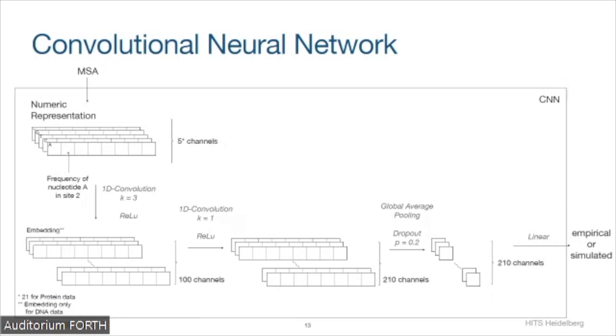So what we get for DNA alignments are 5 vectors corresponding to the 4 nucleobases and 1 vector for gaps. And for protein data, we get 21 vectors, so 20 for the amino acids and 1 for the gaps. For DNA data, we do an additional embedding step that we don't do for protein data. For this embedding step, we're using a convolutional kernel of size 3. The idea here is to capture potential codon structure in the DNA data.